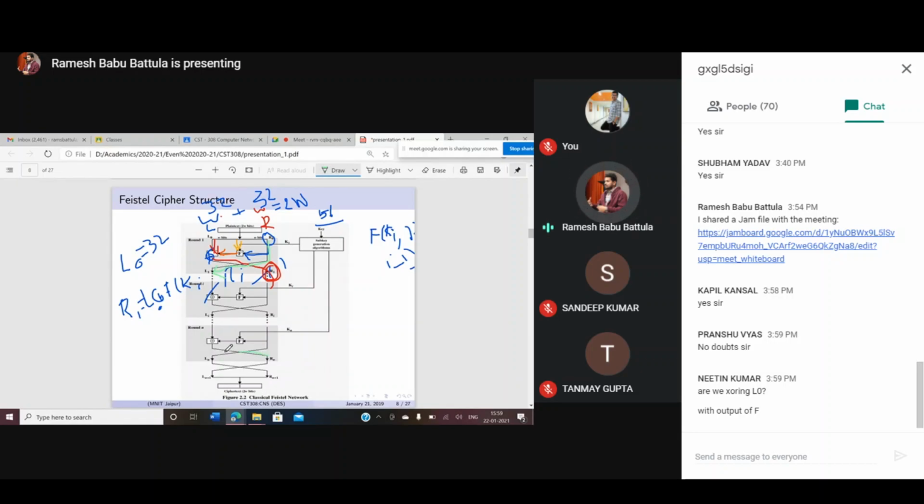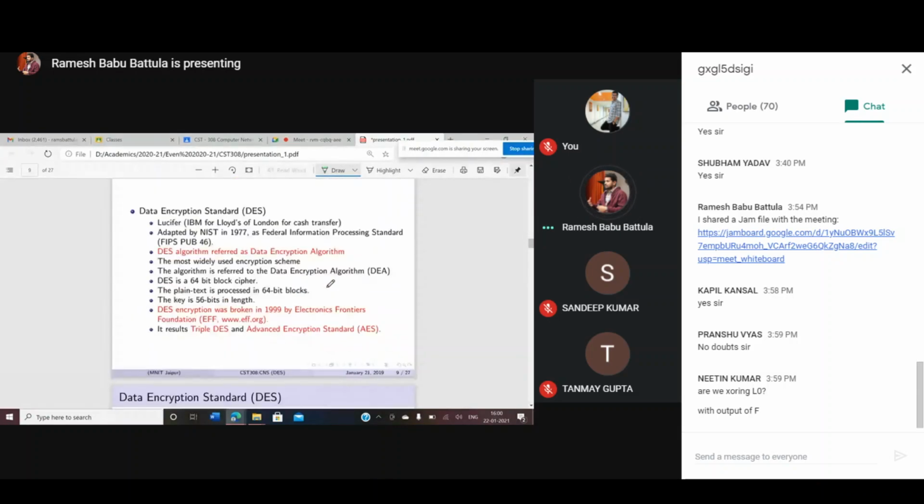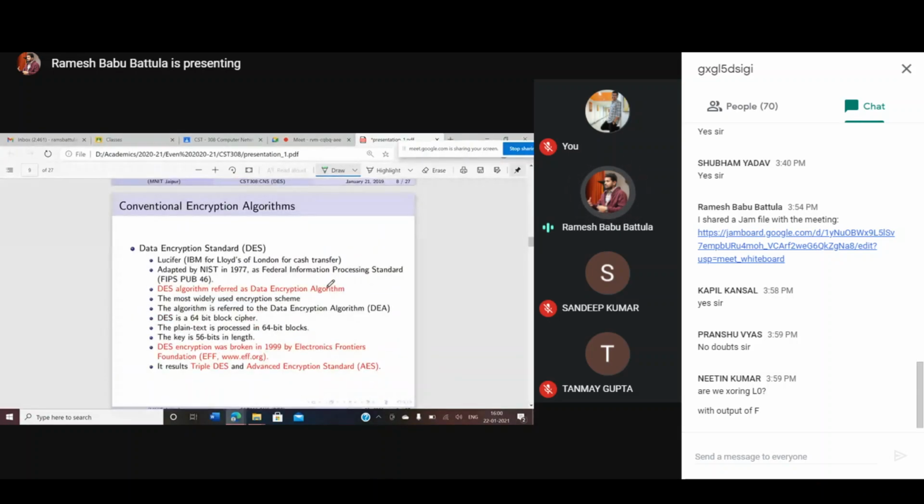Suppose you are not performing the swapping operation during decryption. Decryption is just a reverse process of this one. Just a reverse process, in the sense that you need to flip this complete process. Then automatically you will get back your plain text. That's why, if you are not performing swapping here, you are supposed to perform swapping at the last. Clear? So the same Feistel structure is used in the Data Encryption Standard.